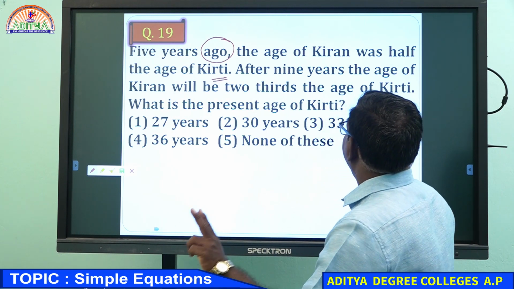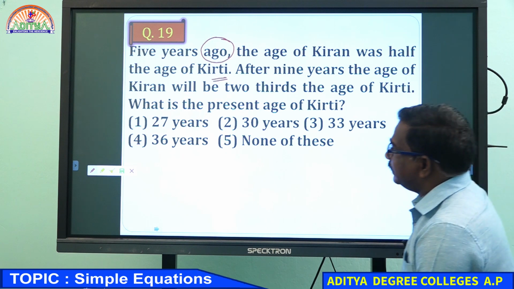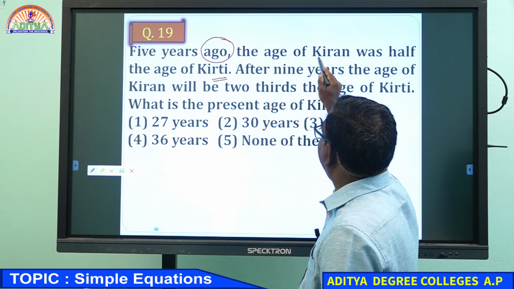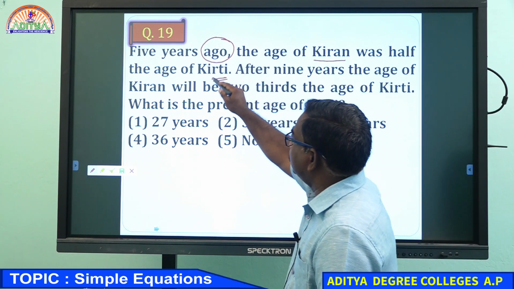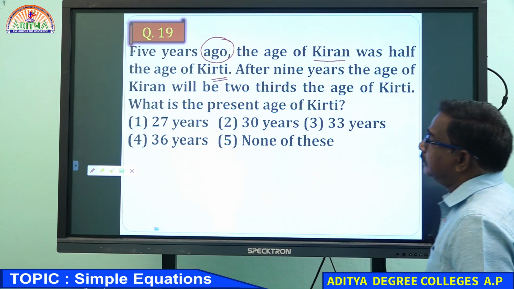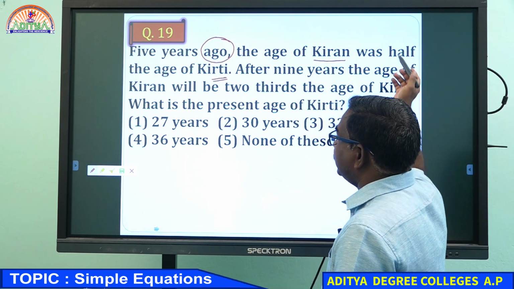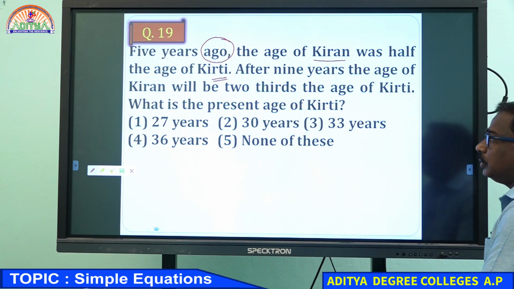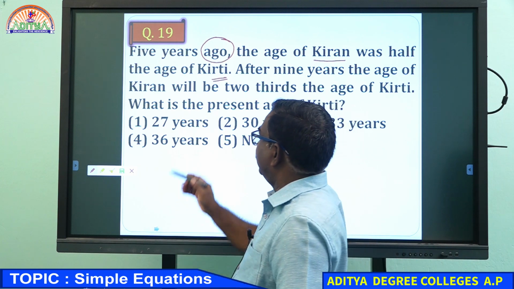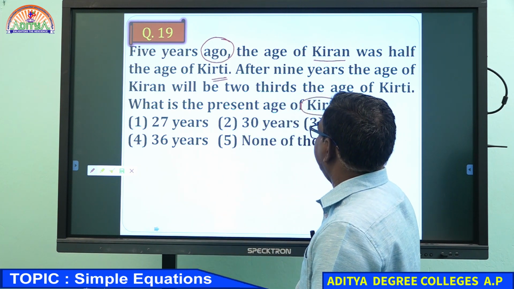Two conditions are given here. The first condition is 5 years ago the age of Kiran was half the age of Kirti. The second condition is after 9 years the age of Kiran will be 2/3 the age of Kirti. Now the question is asking what is the present age of Kirti?